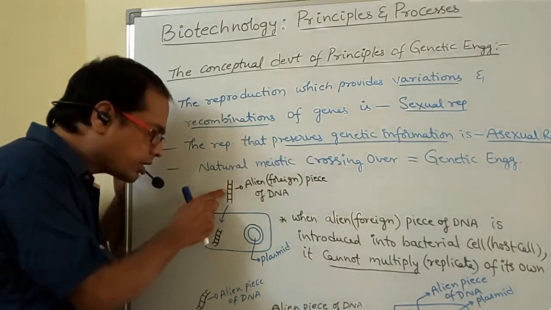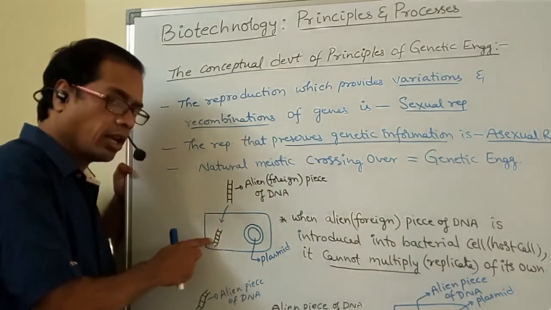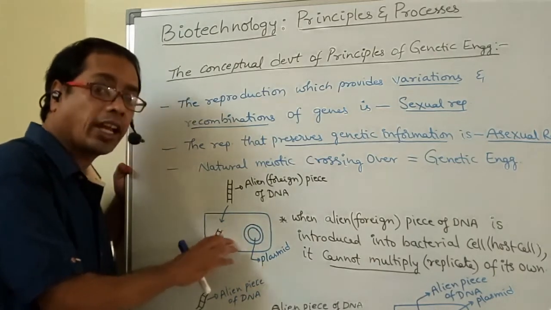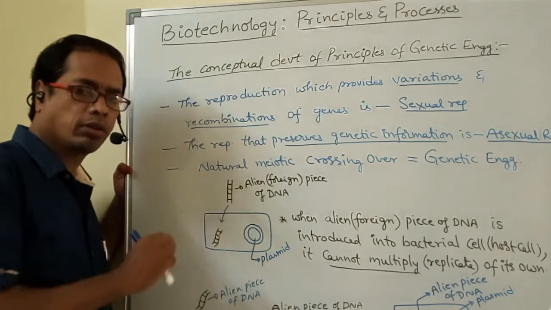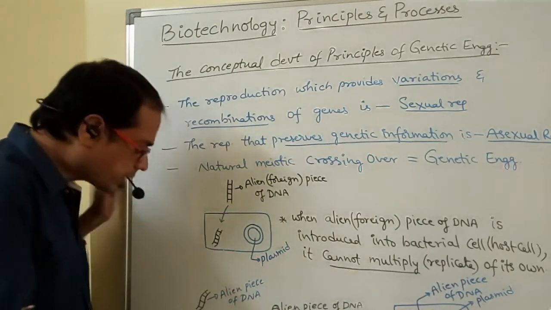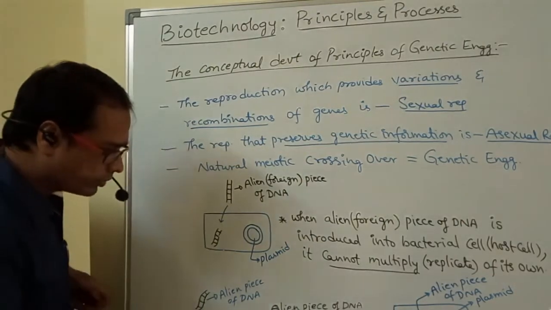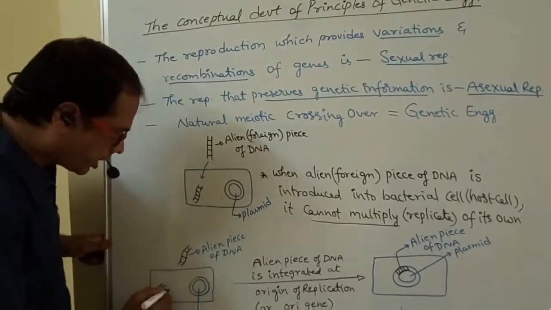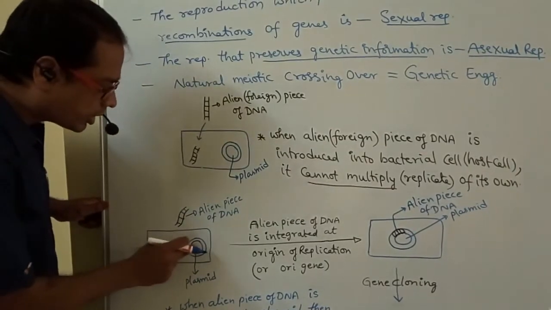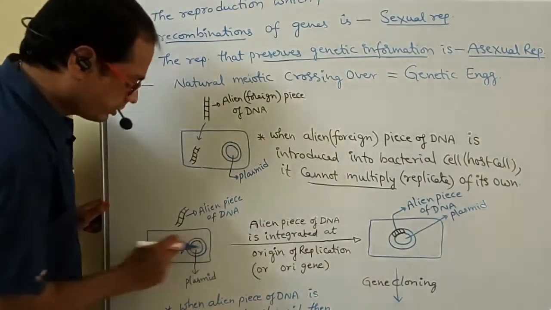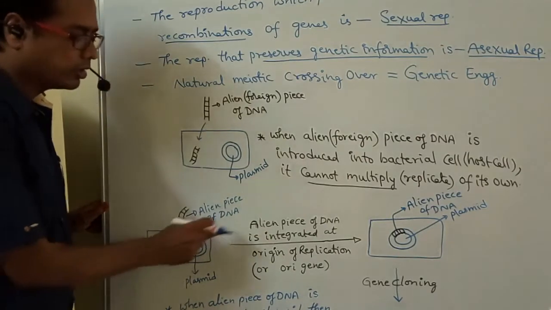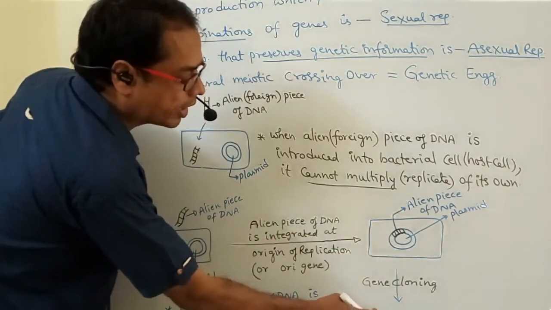When alien piece of DNA is introduced into the host cell and is not integrated with the plasmid, it cannot replicate of its own. Then when does it replicate? When the alien piece of DNA is integrated to the plasmid, then only it replicates along with the plasmid.